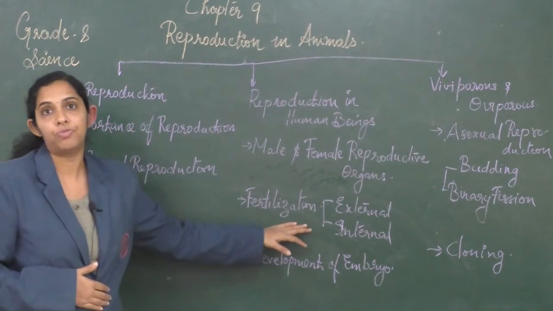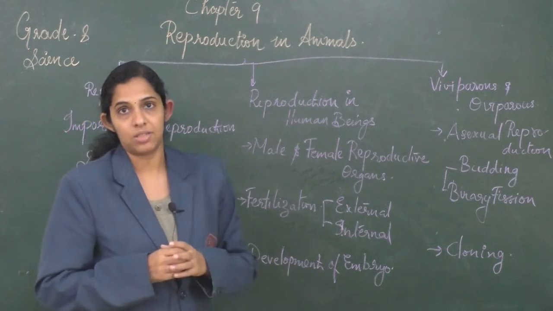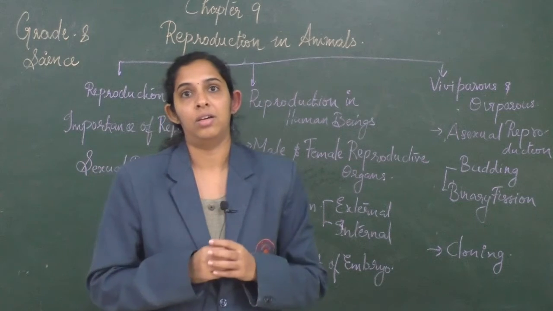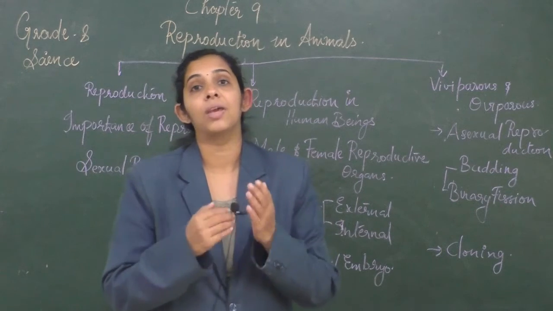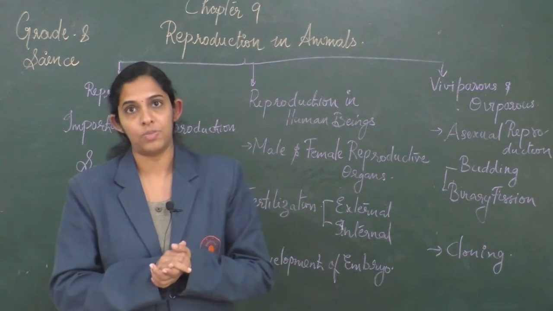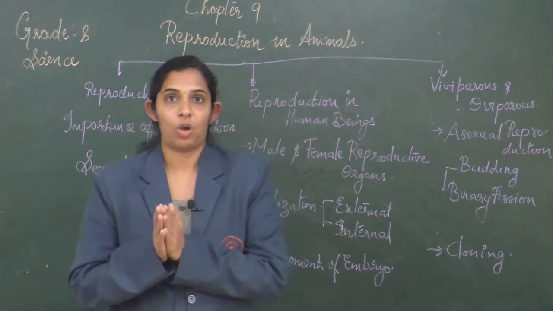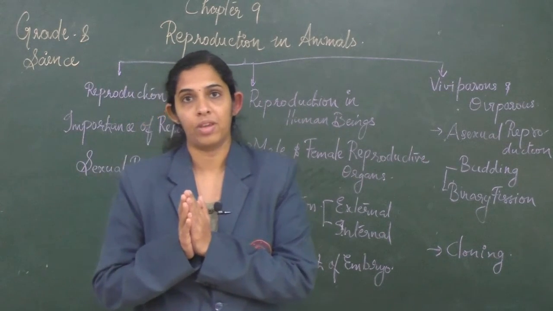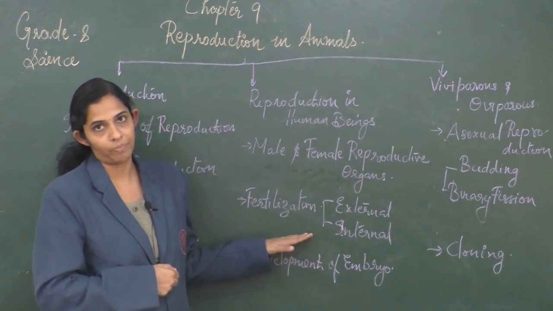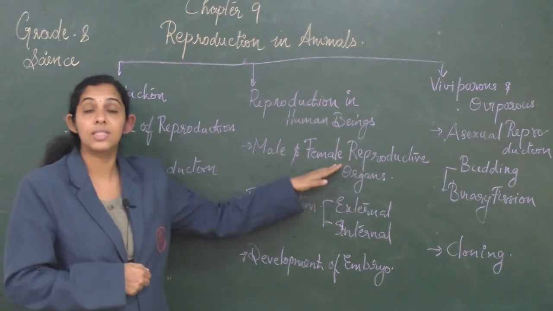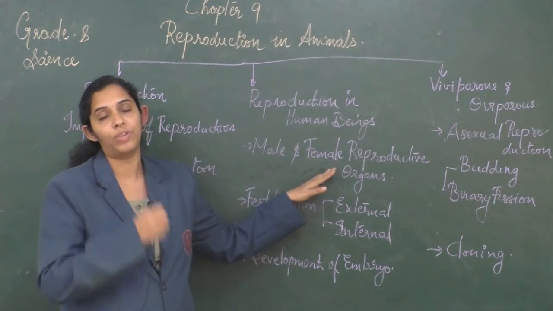Next we will see the concept of fertilization. Fertilization is a process by which a male gamete or a sperm fuses with an egg to produce a single cell structure called zygote. Both the male and female gametes carry a half set of chromosomes. So when they combine together, the nucleus will have 46 chromosomes or 23 pairs of chromosomes. Thus, the first cell of life in human beings is formed, we call it zygote. This fertilization happens inside the female reproductive organ, exactly inside the fallopian tube or the oviduct.